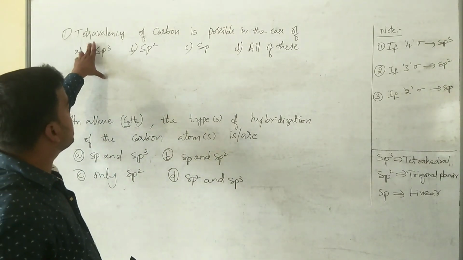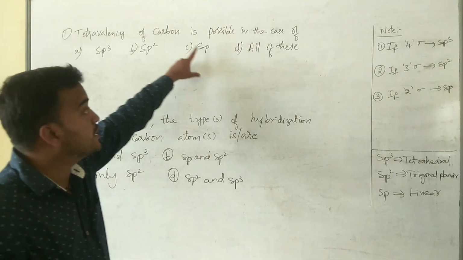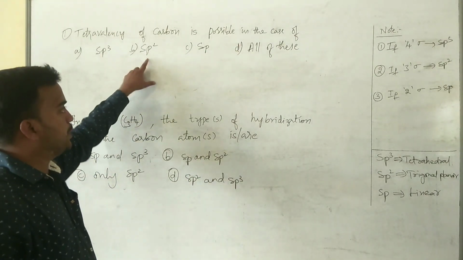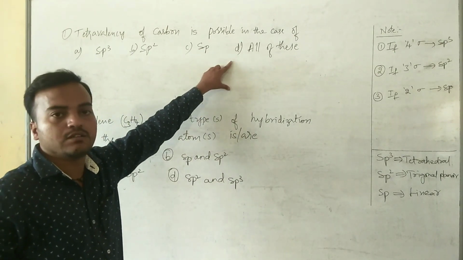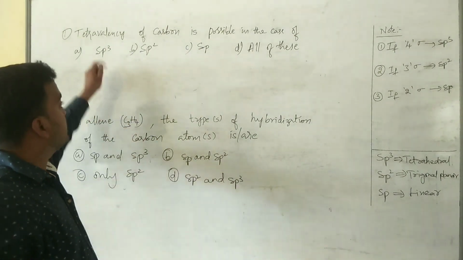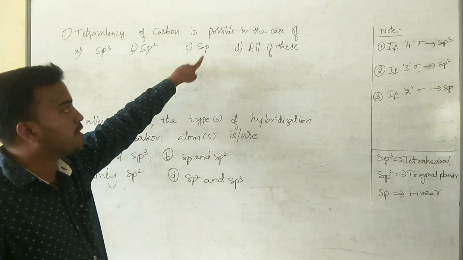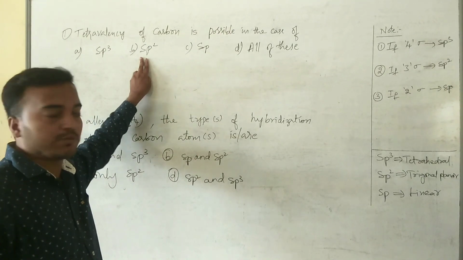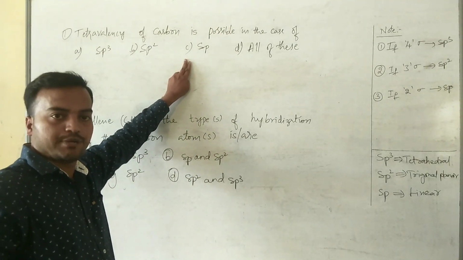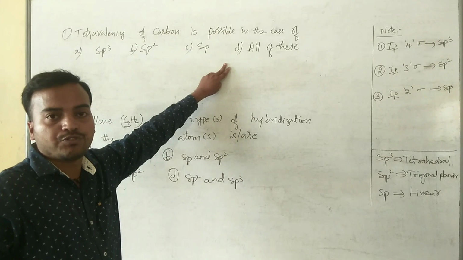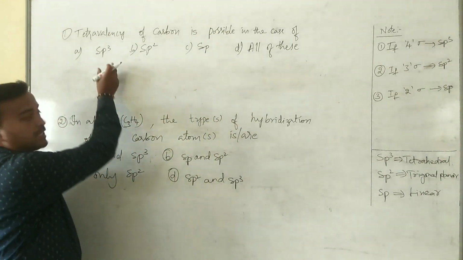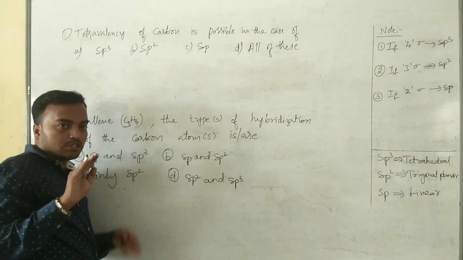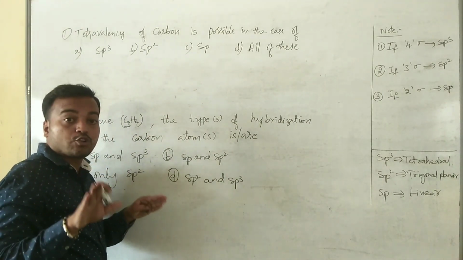First one, tetravalence of carbon is possible in the case of: option A sp3, option B sp2, option C sp, and option D all of these. Let's see one by one. In case of sp3 hybridization, sp3 hybridization is nothing but carbon which contains 4 sigma bonds.